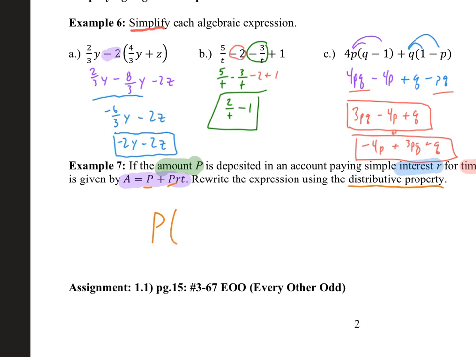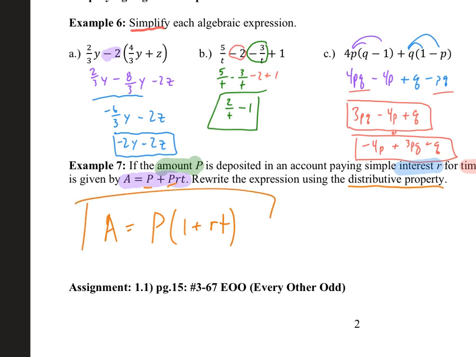Essentially what we're doing right now is factoring. So, P times what is P? Well, that'd be P times 1. And then P times what is PRT? Well, that'd be RT, and that'd be plus RT since it's positive. So A equals P times (1 plus RT). That's the simple interest formula.